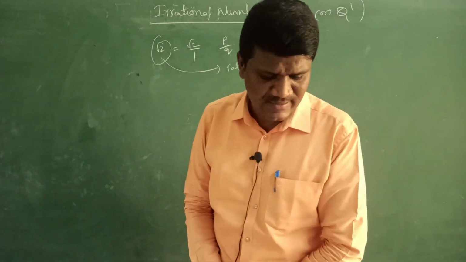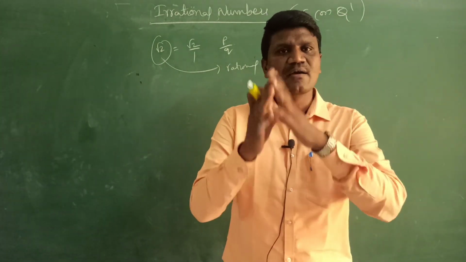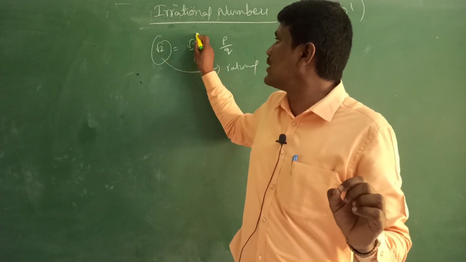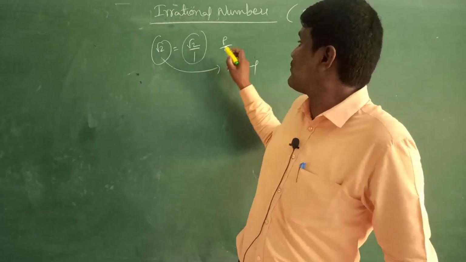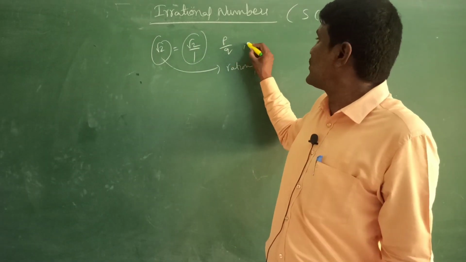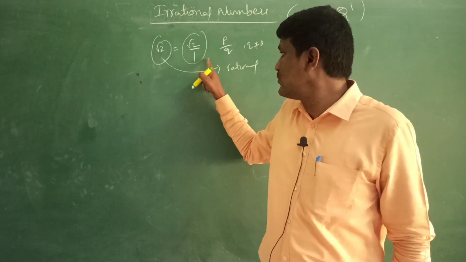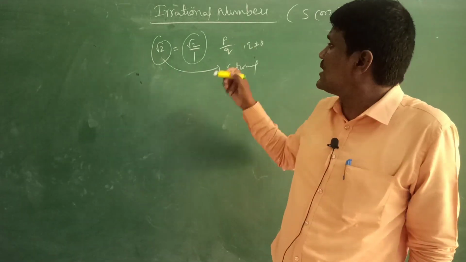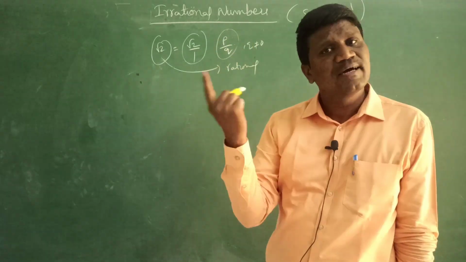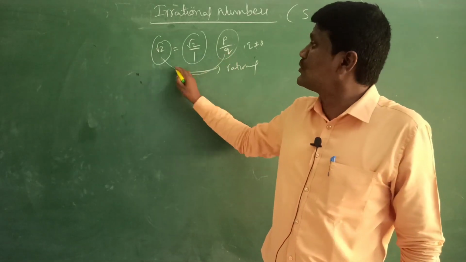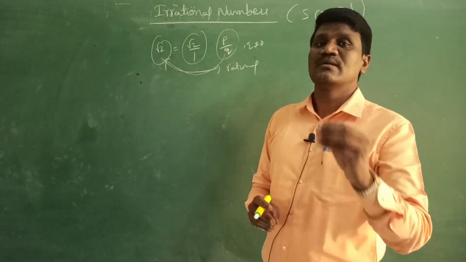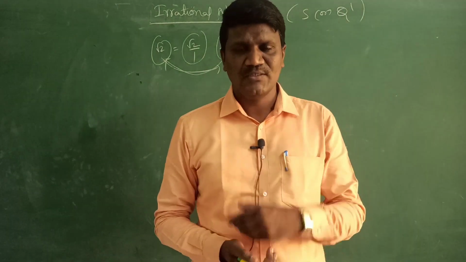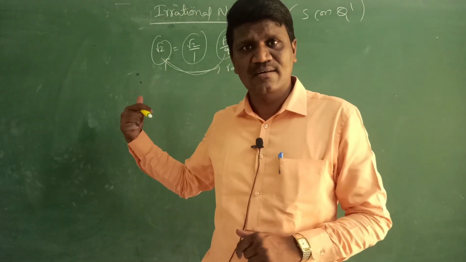Just see page number 10. What Kriti is telling is that root 2 we can write as root 2 by 1, which is in the form of p by q, and q is not 0. We know the rational number definition: the number which is in p by q form is a rational number. So Kriti is telling that root 2 is also a rational number. Do you agree with her? Do you agree that root 2 is rational?